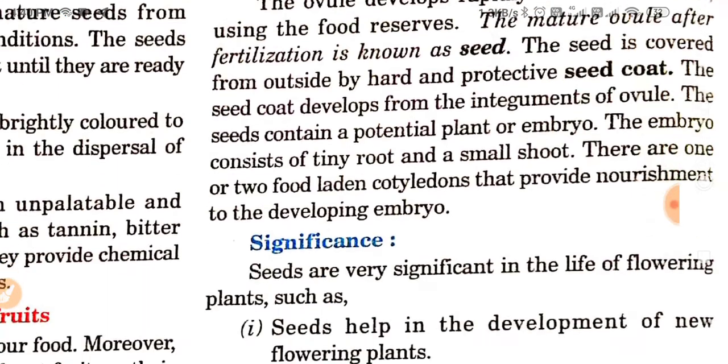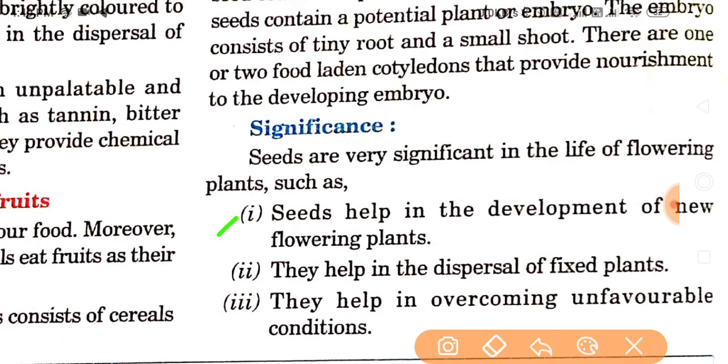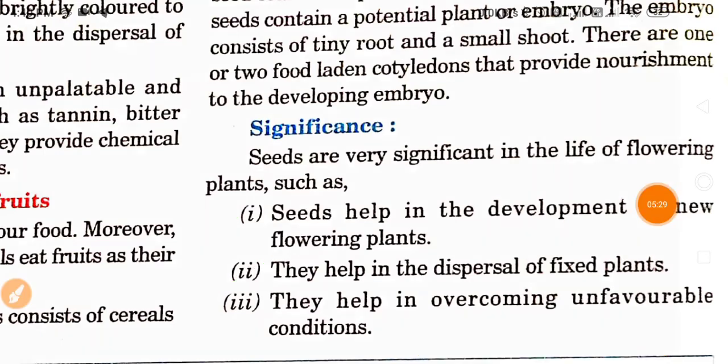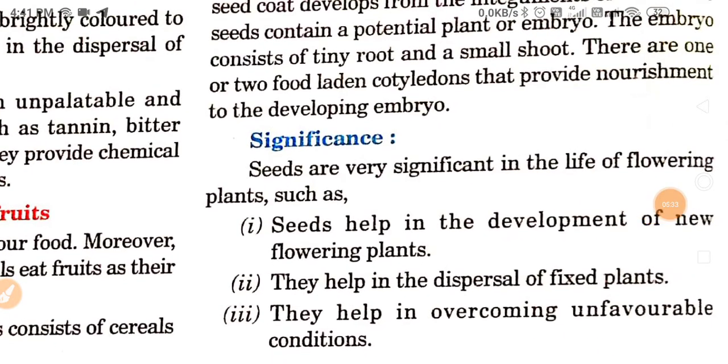So what is the significance of these seeds? First, they help the development of new flowering plants. They help in dispersal of flowering plants. They help in overcoming unfavorable conditions. It means when the conditions are not favorable for germination, the seed remains protected inside the seed coat, so it ensures germination whenever favorable conditions come.